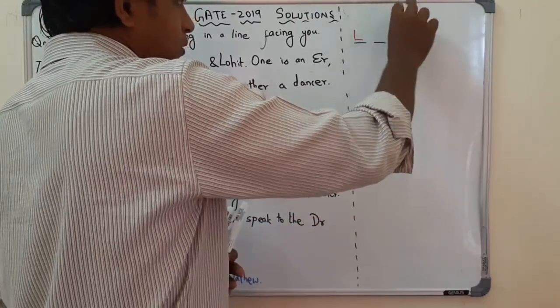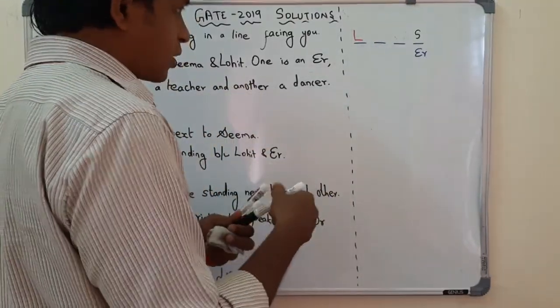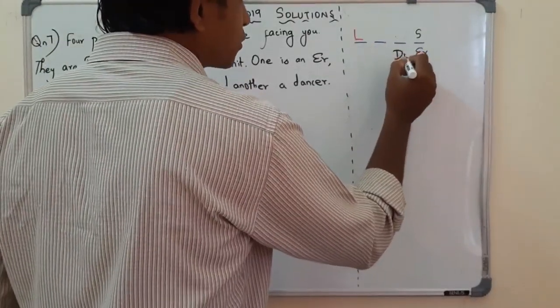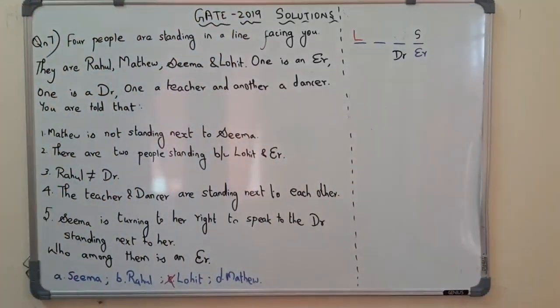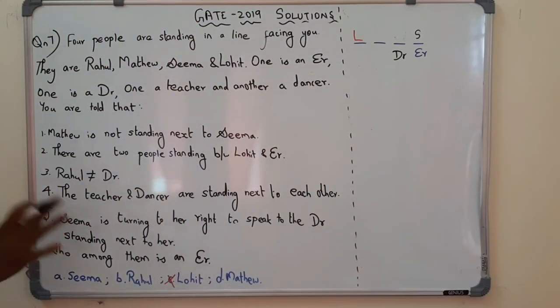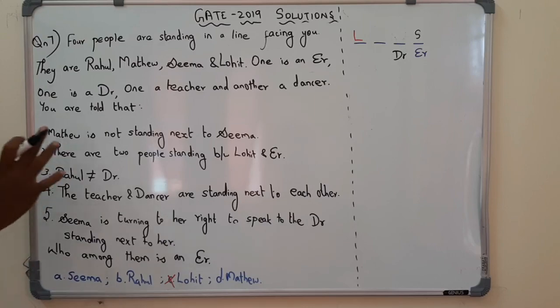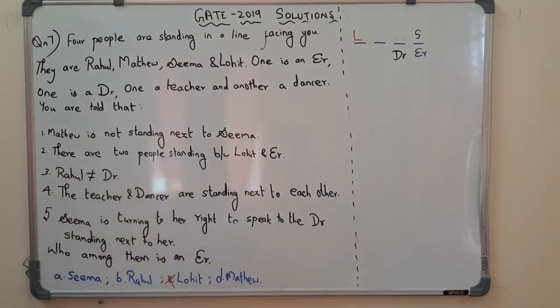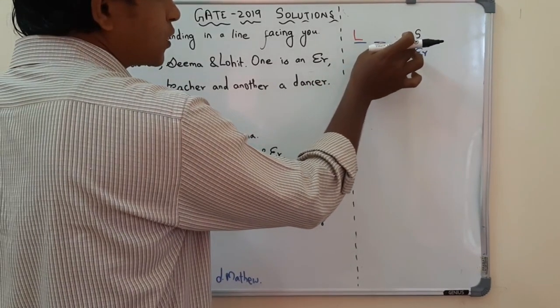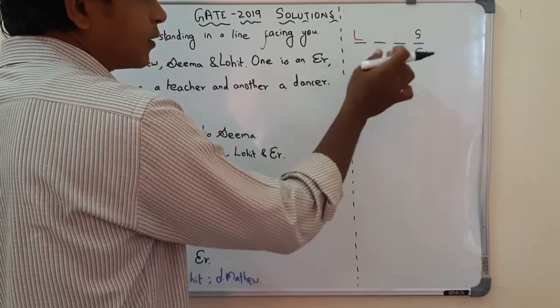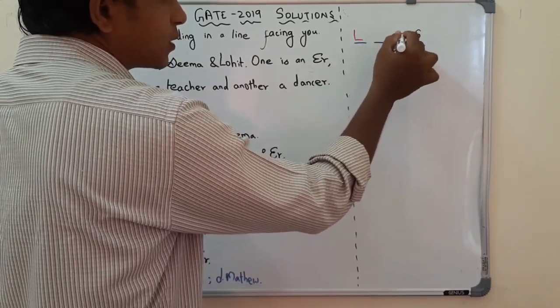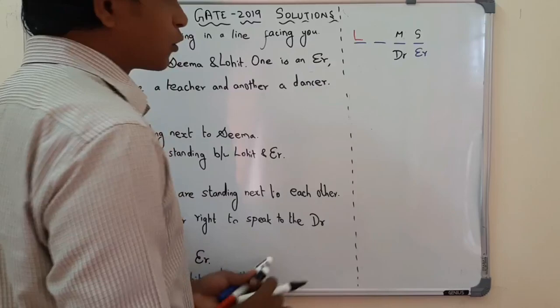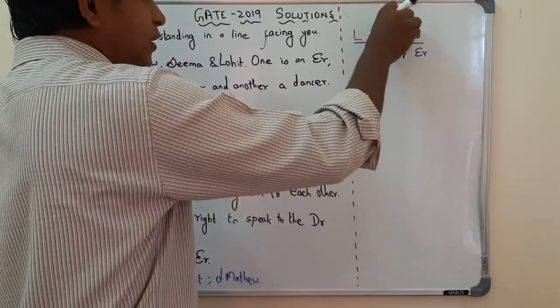Seema is turning to her right to speak to the doctor. Matthew is not standing next to Seema. So here there are two positions unfilled. Matthew cannot stand here because according to point number 1, Matthew cannot stand next to Seema.